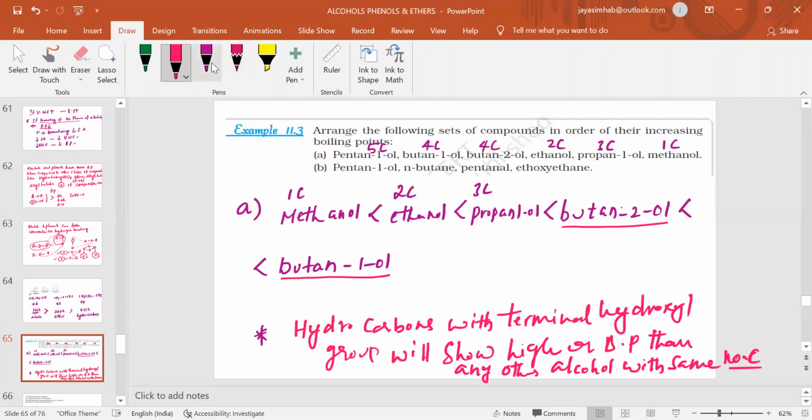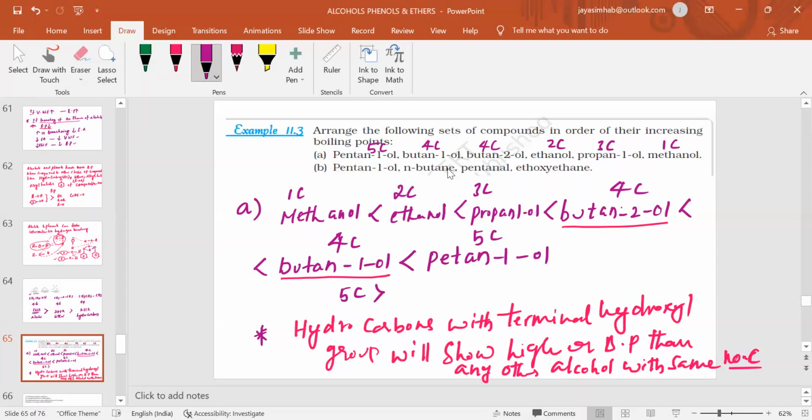Then automatically the highest will be pentan-1-ol because it has 5 carbons. Pentan-1-ol is the highest boiling point alcohol. This is 4 carbon, this is also 4 carbon, and this is 5 carbon, so 5 carbon will have more boiling point.